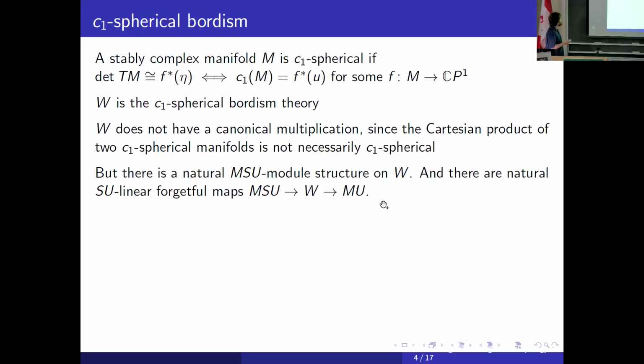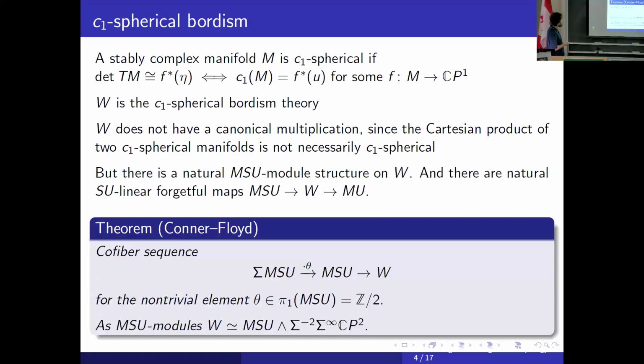Also, we have the following theorem, also due to Conner and Floyd. We can describe this W as the cofiber of the map which is multiplication by the generator of the first homotopy group of MSU, eta. The cofiber is exactly W. And as an MSU-module, it's just MSU smash the suspension of CP2. And this is the MSU-module description.